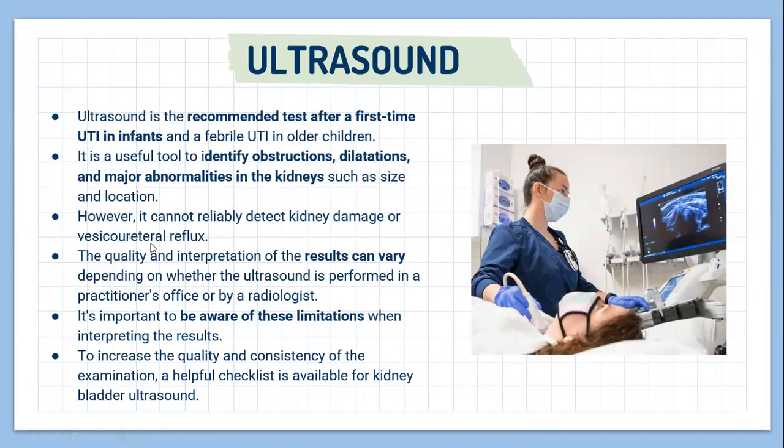Okay, now I'm going to talk about ultrasound. Ultrasound is the recommended test after first-time UTI in infants and a febrile UTI in older children. It's a useful tool to identify obstructions, dilatations, and major abnormalities in the kidney, such as size and location. However, it cannot reliably detect kidney damage or vesico-ureteral reflux. The quality and interpretation of the results can vary depending on whether the ultrasound is performed in a practitioner's office or by a radiologist. It's important to be aware of these limitations when interpreting the results. To increase the quality and consistency of the examination, a helpful checklist is available for the kidney bladder ultrasound.